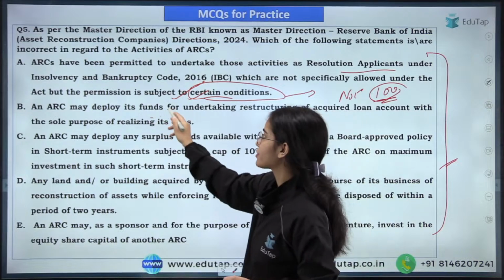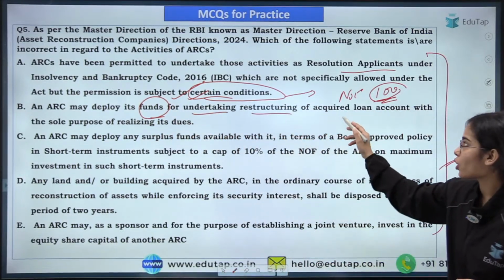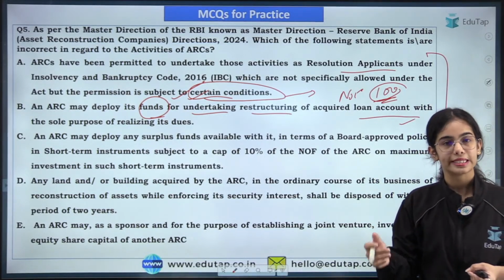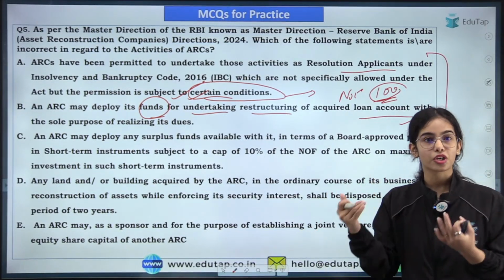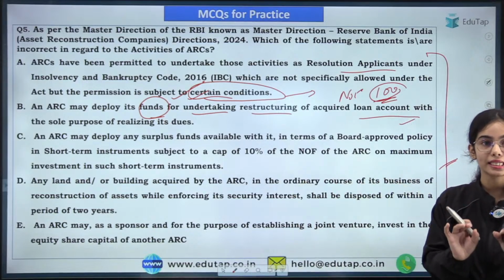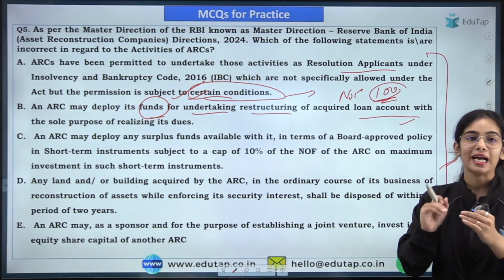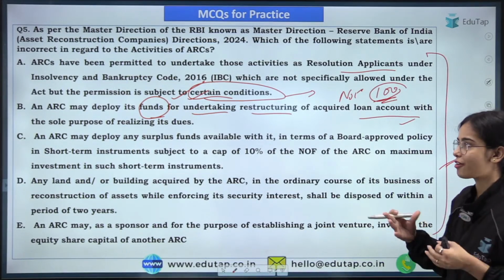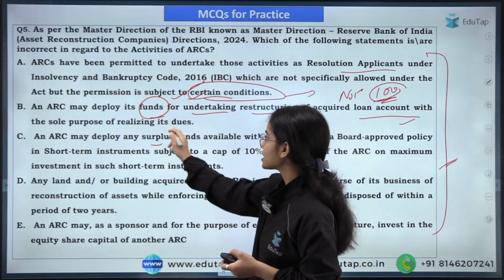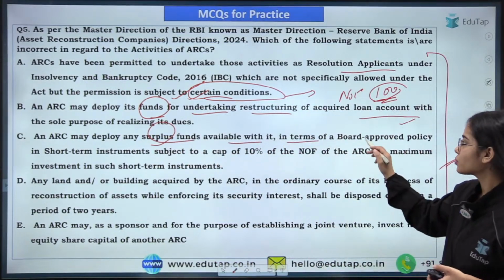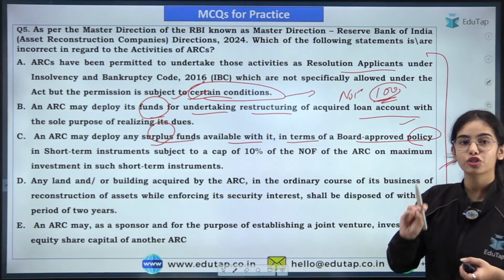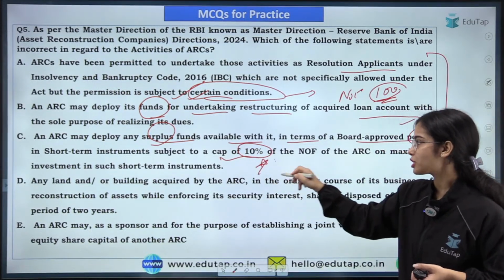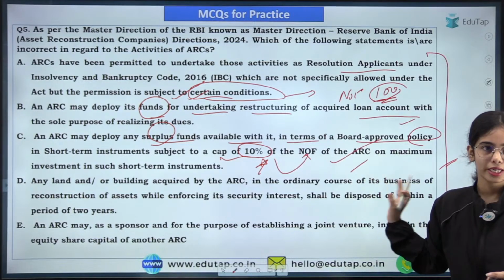ARC may deploy its funds for undertaking restructuring of acquired loan accounts with the sole purpose of realizing its dues. Yes, the ARCs are the asset reconstruction companies that are buying the financial assets that are under stress, and they have to realize the dues of the loans that have been given. ARC may deploy any surplus funds available with it, in terms of a board approved policy, in short term instruments under the maximum cap of 10% of the net owned fund. So this is also correct, right?